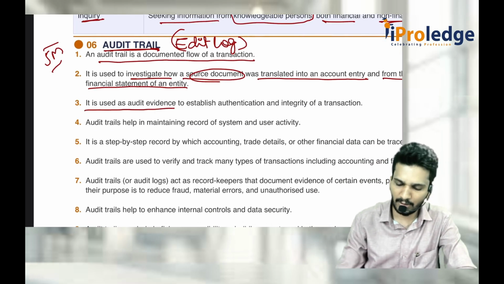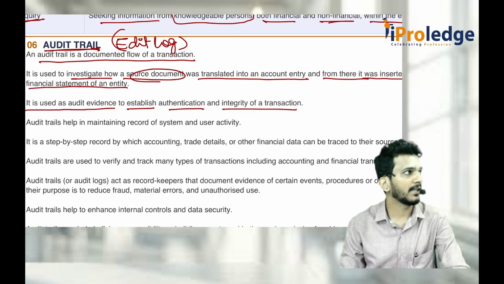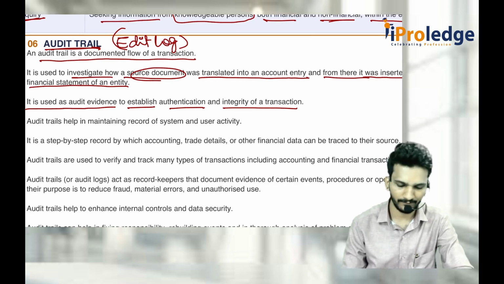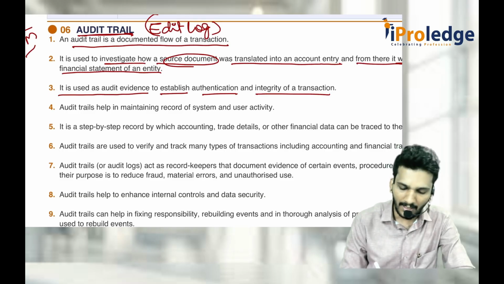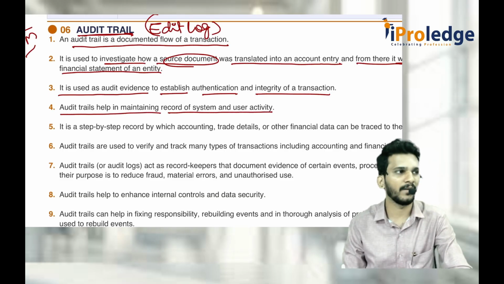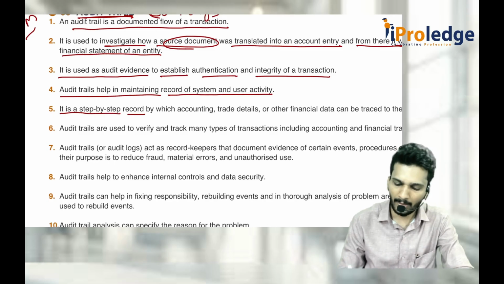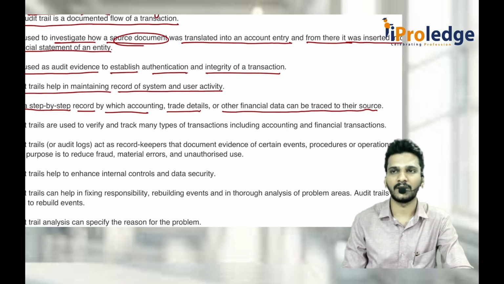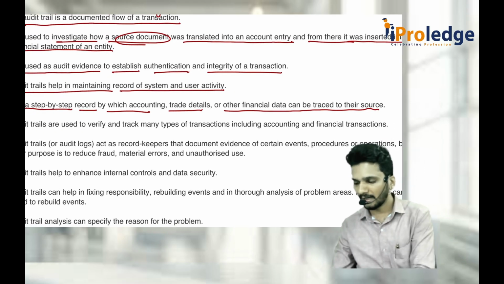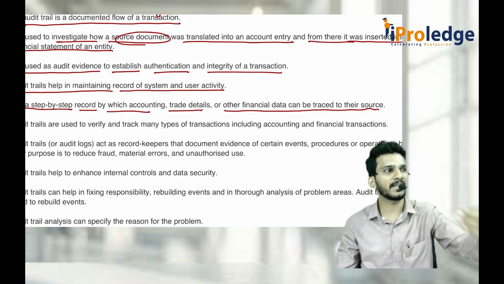It is used as audit evidence to establish authenticity as well as integrity of a transaction. If the transaction is altered, the authenticity is less compared to when the transaction is not altered. Authenticity means authentication, which means verification. Audit trail helps in maintaining the records of the systems and user activity, so that who did what activity can be easily maintained. It is a step-by-step record by which accounting, trade details, or other financial data can be traced to their sources. That means if I am seeing an entry, I trace it back to where it started. This investigative, detective kind of thing is called audit trail.